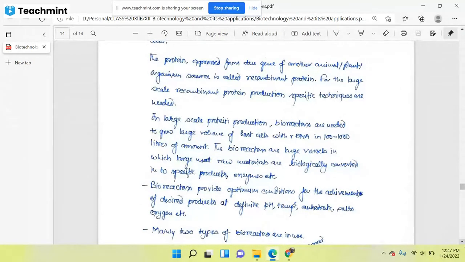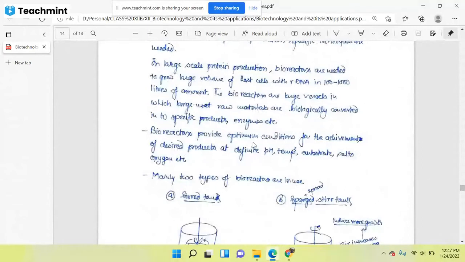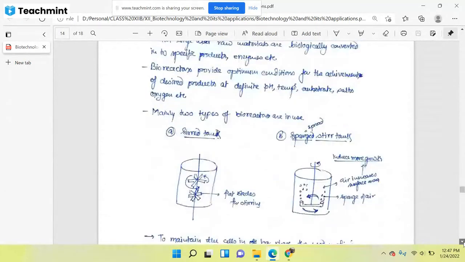Okay. Now, the bioreactor provides optimum conditions for the achievement of the desired product at definite pH, temperature, substrate, salt, and oxygen, etc. It means in that particular bioreactor, in that particular chamber, we are creating an environment in which we can produce a lot of our gene product, the protein.